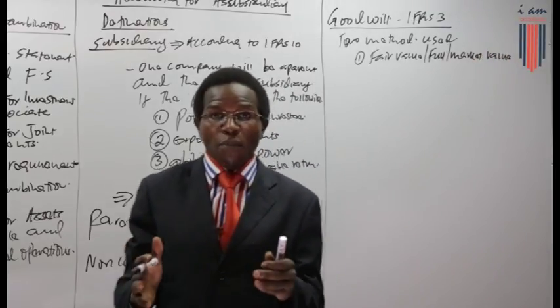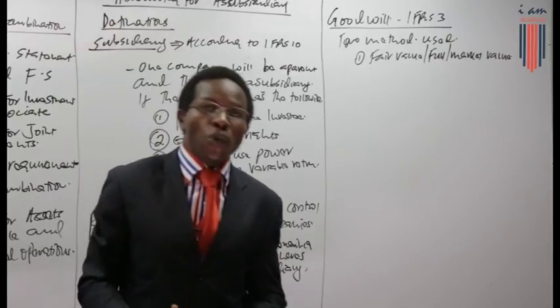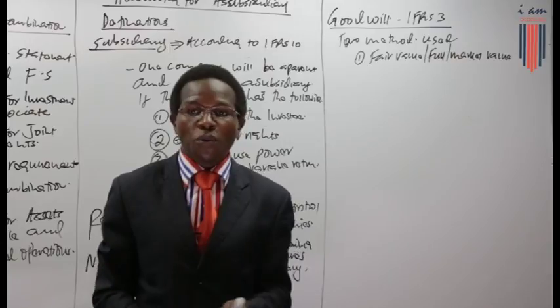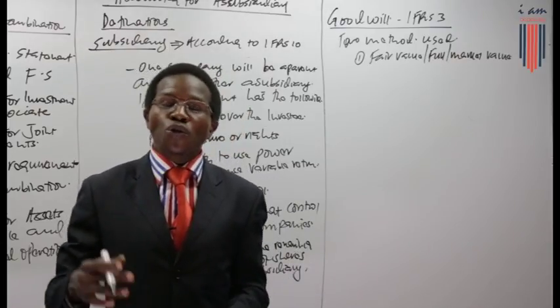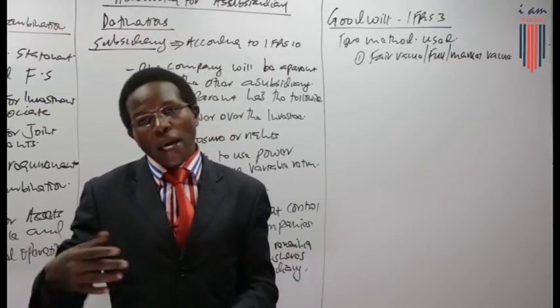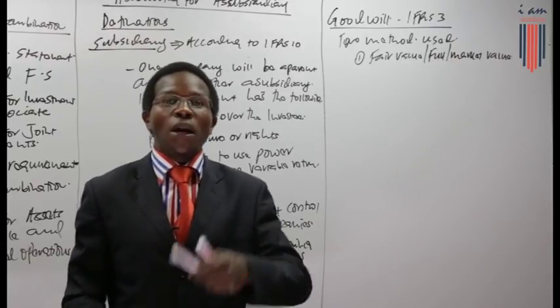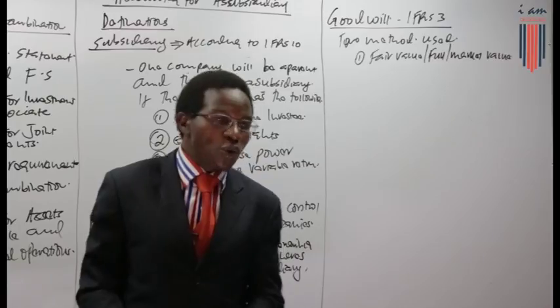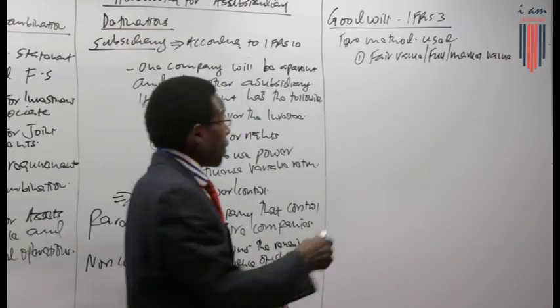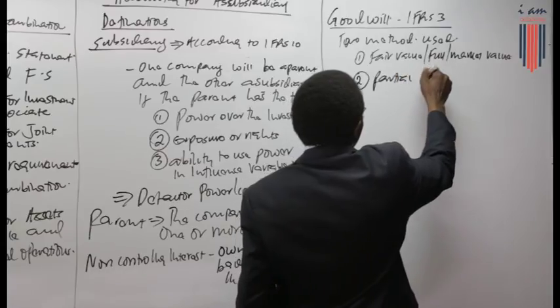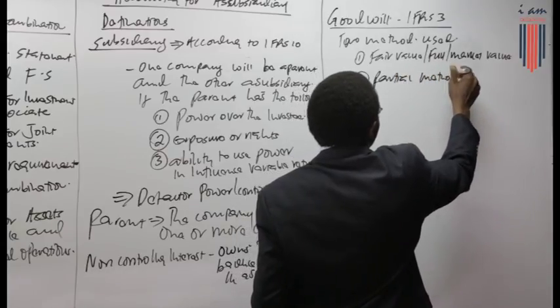Under the market value method, we determine goodwill not only attributable to the holding company on acquisition of a subsidiary, but also goodwill attributable to NCI or non-controlling interest shareholders on acquisition of a subsidiary. So that is the fair value method. We have the partial method.